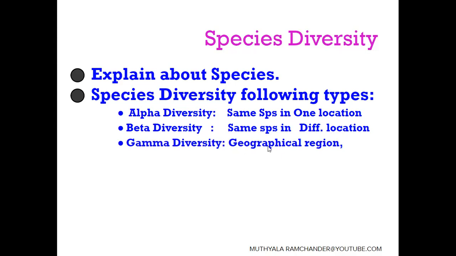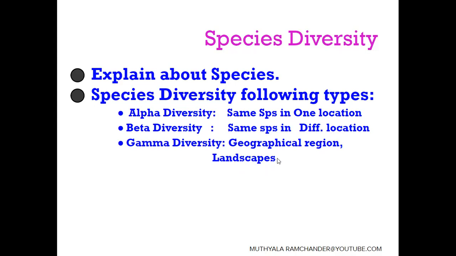And gamma diversity means geographical regions and landscapes. Geographical regions means continent-wise areas, with the same species and different species located in those regions or landscapes, but showing different diversity.